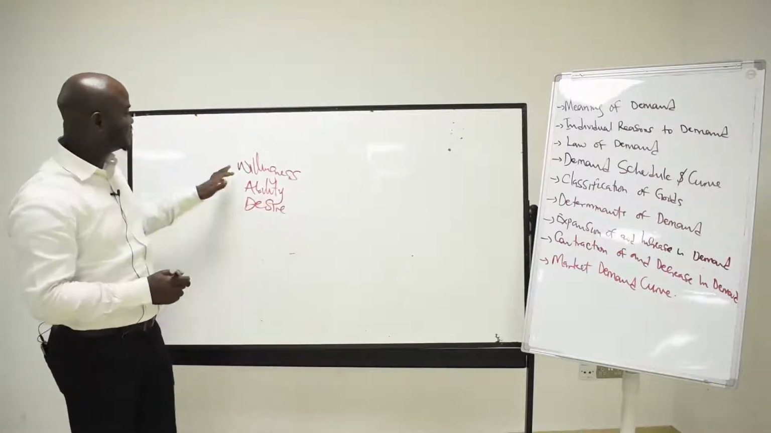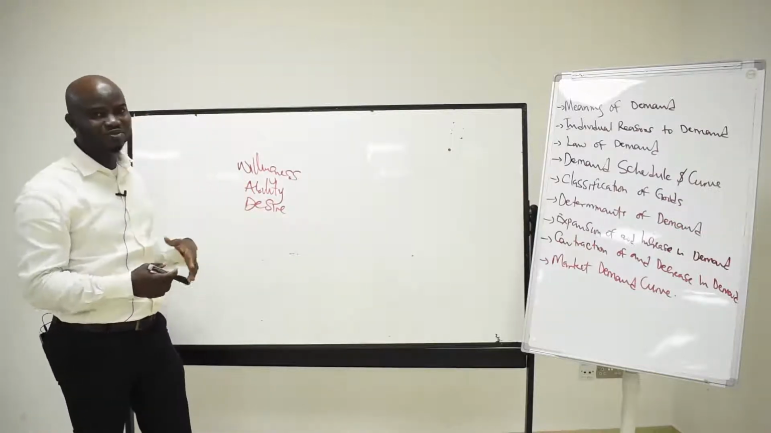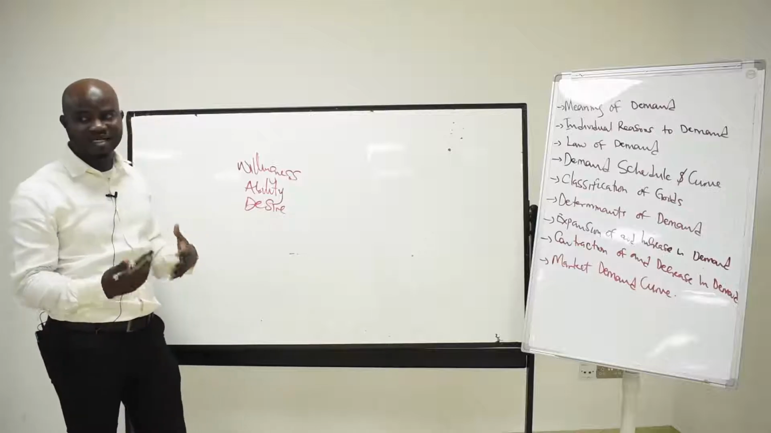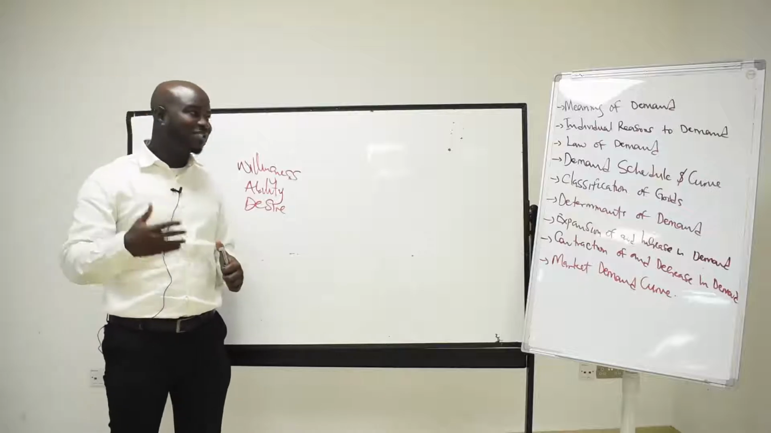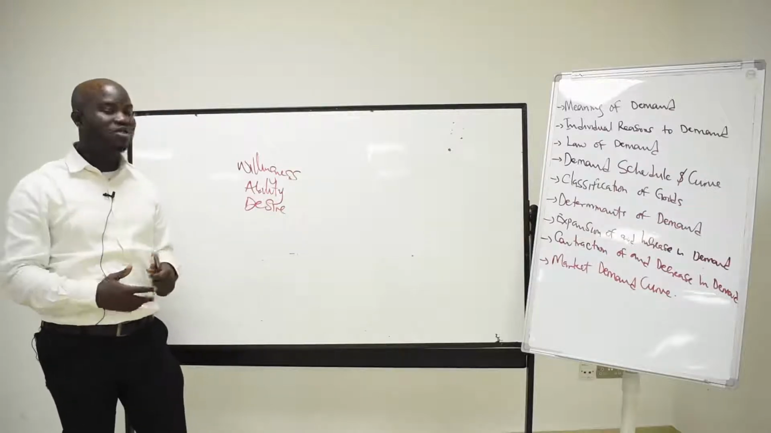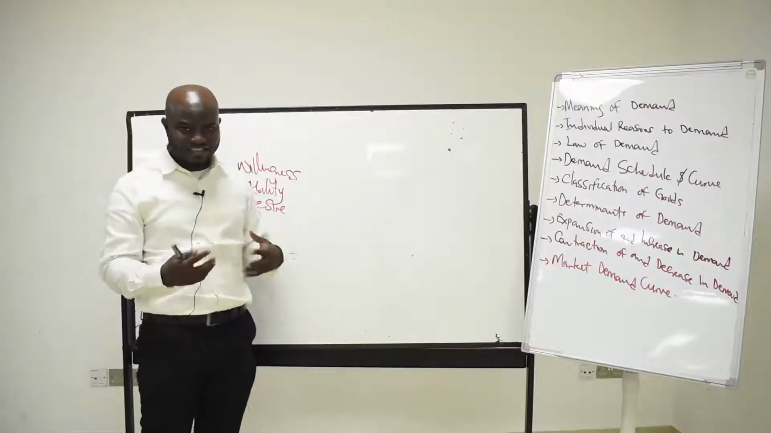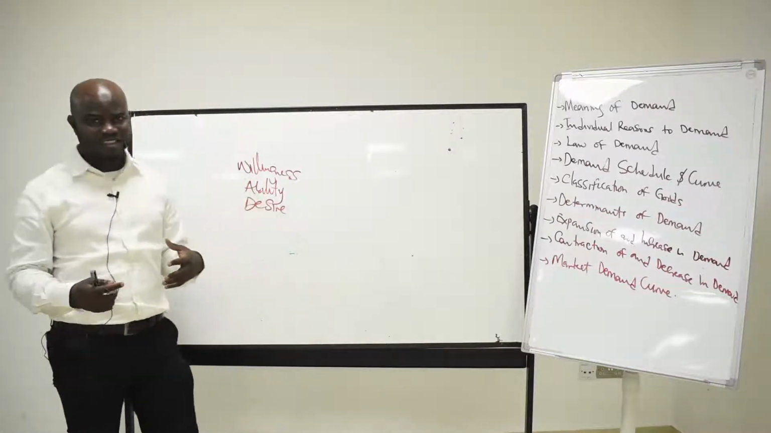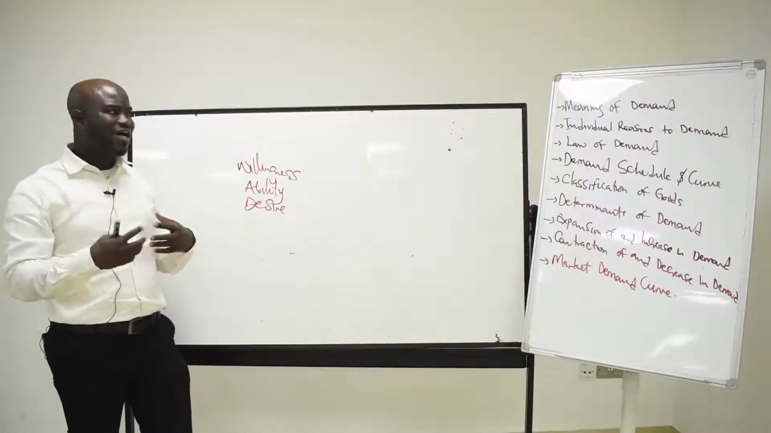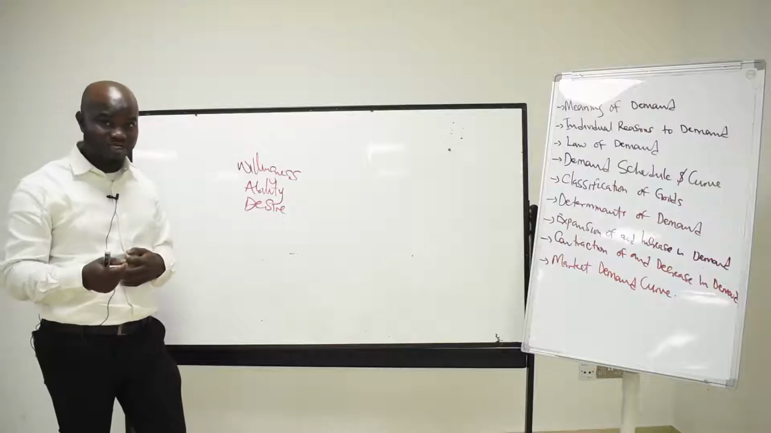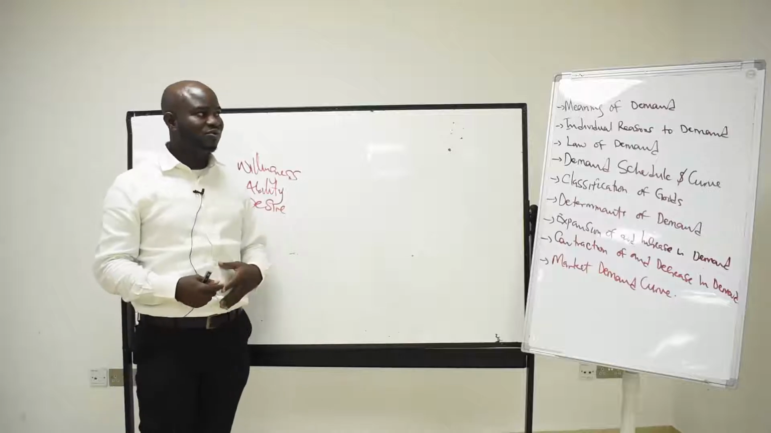The willingness means the consumer is not being forced to buy a particular product; they are willing and ready to buy that product at that particular time. The ability means, irrespective of the price assigned to that good, the consumer has the capacity to buy, and the desire is also there. The utility is expected to be derived at that particular time. So demand is the willingness, the ability, and the desire of a consumer to buy a particular product at a particular time. So we are talking about the reason for demand.